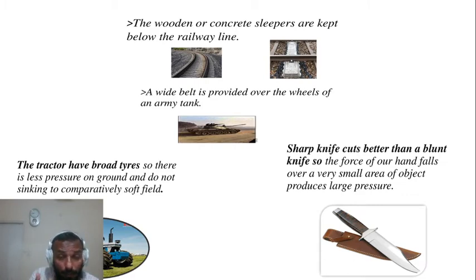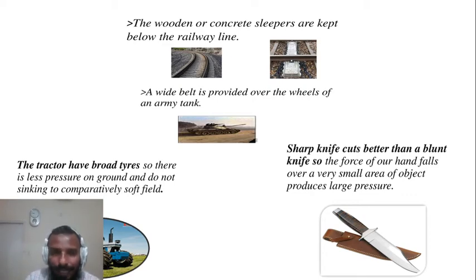Now why? A railway track, what runs on the track, or a railway carriage, is a very, very heavy vehicle. The chances are that due to the very high weight of the vehicle, the track can sink down to the ground. So to avoid that, they put this larger wooden or concrete sleeper below the track. It distributes the weight over the larger area, causing a reduction in the pressure. So these are the applications of the formula P is equal to F over A.